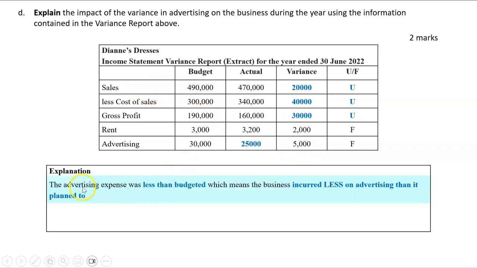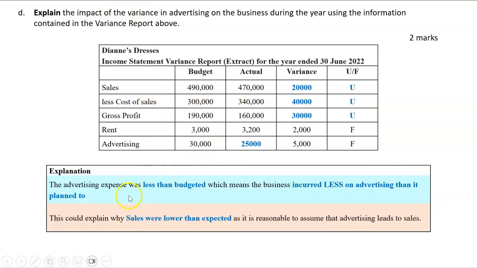So I'm going to say the advertising expense was less than budgeted, and what that means is we incurred less on advertising than we planned. Okay, but now we've got to say what's the impact of that? Well, I'm going to say the impact for me is evident here in this sales. This could explain why sales were lower than expected, as it's reasonable to assume that advertising leads to sales. So therefore, if we incurred less on advertising, it would make sense that we achieved lower sales. So that's a great example.